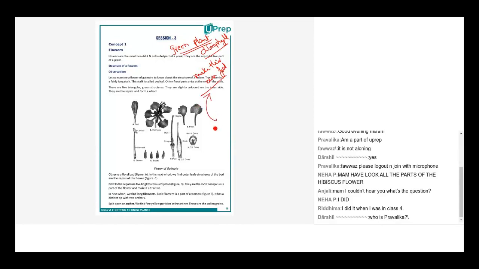Be it multicellular organisms, be it animals, be it birds, be it human beings, all of us are dependent on green plants. There are only two types of food that we eat. One belongs to the plant kingdom and the other belongs to the animal kingdom. There is nothing in between that we eat. It's either plants or animals.